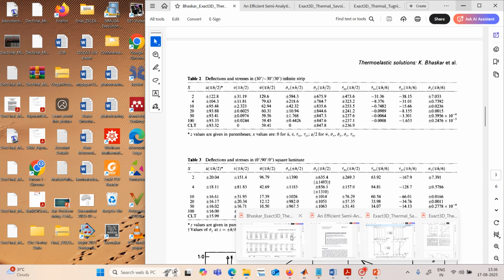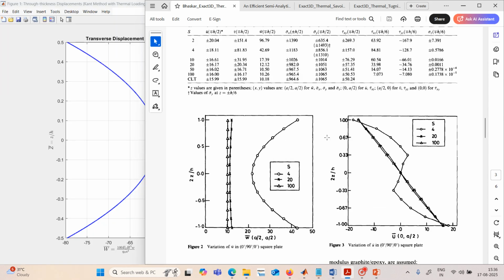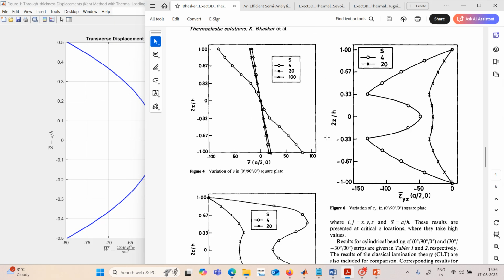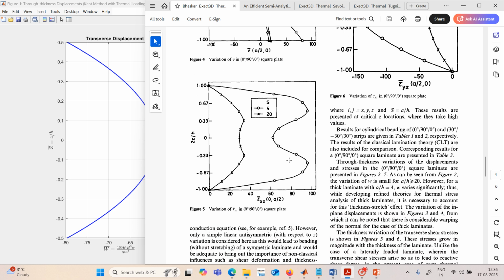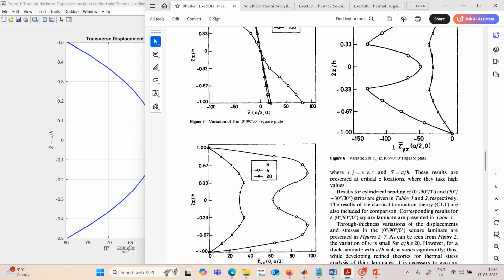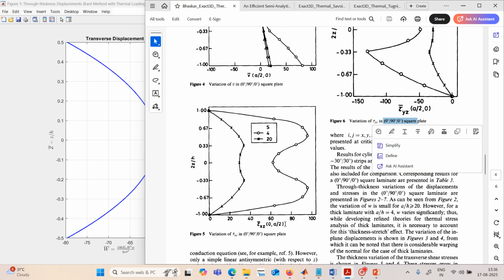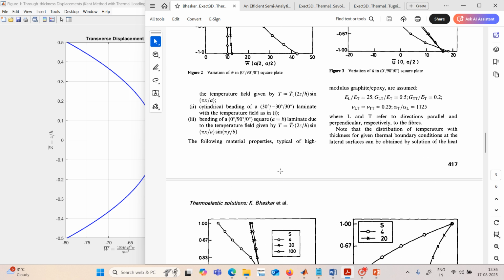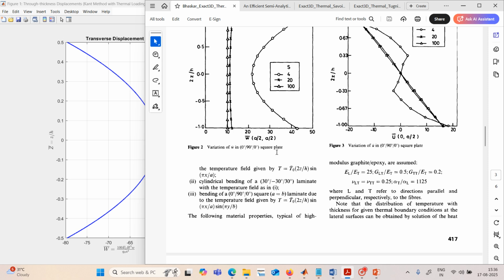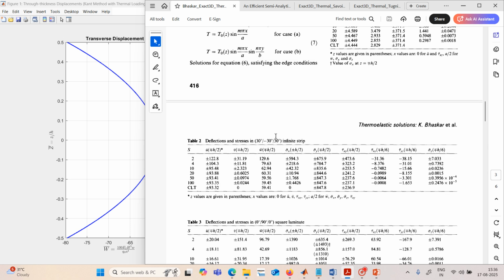If you look at the paper, they have not shown the plot for the cylindrical bending cases. They have given only the cross-ply bidirectional plates, 0/90/0, but no cylindrical bending related results are here. They have given only the tabular form, so that's why we have to go to the table to see the results.